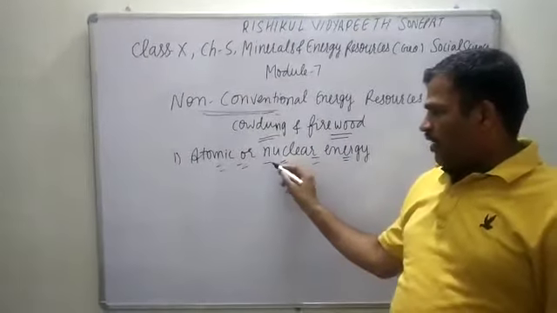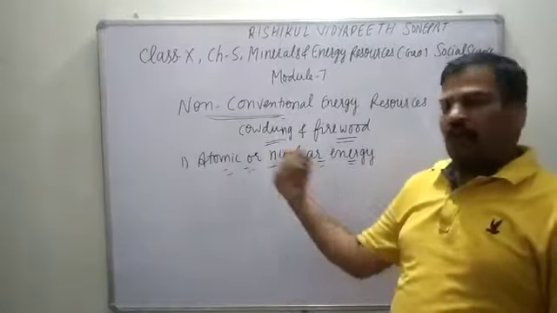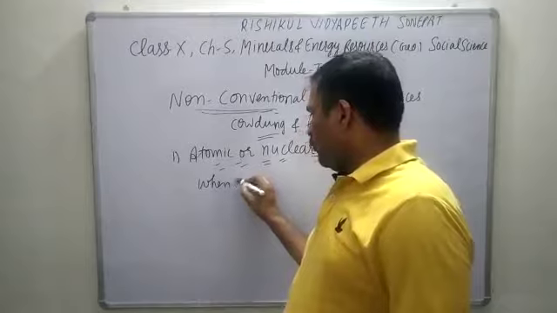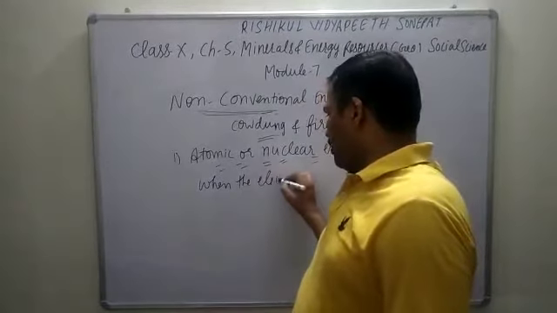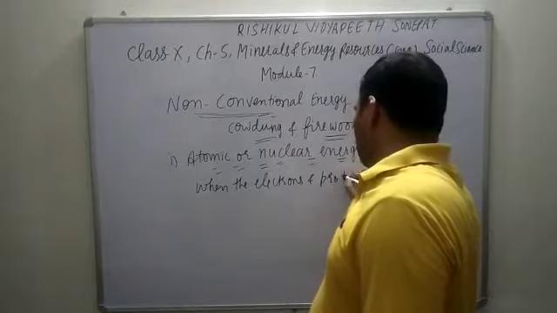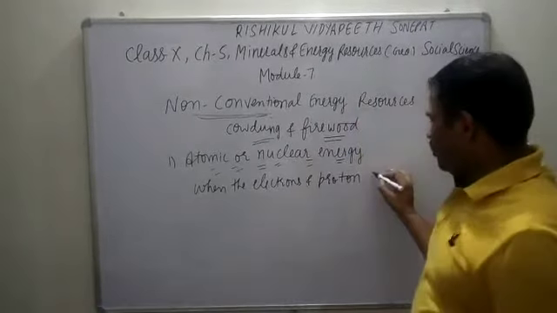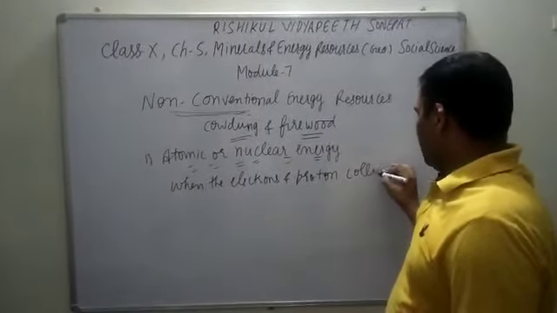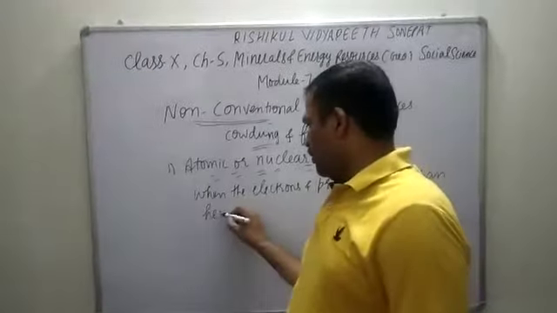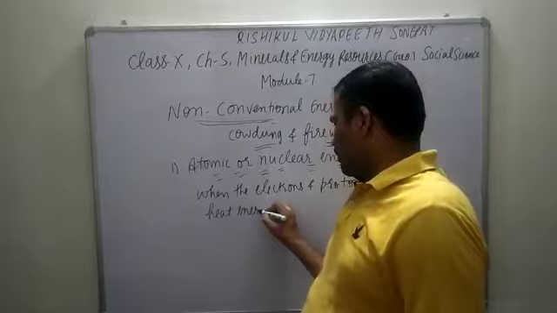So we are utilizing that energy in a different way. When electrons and protons collide, then heat energy comes.